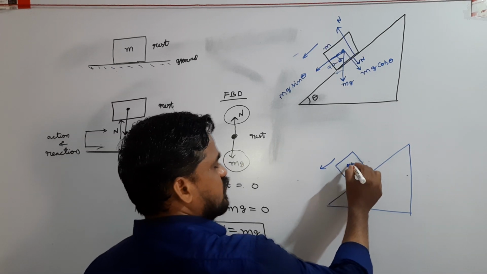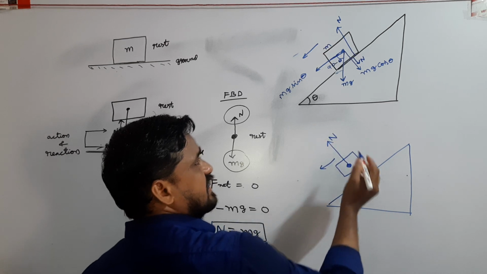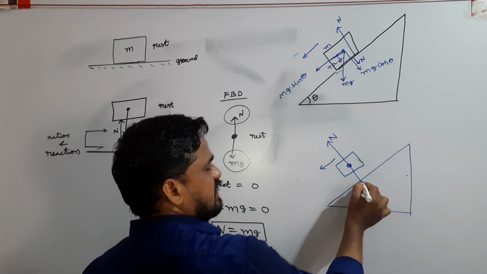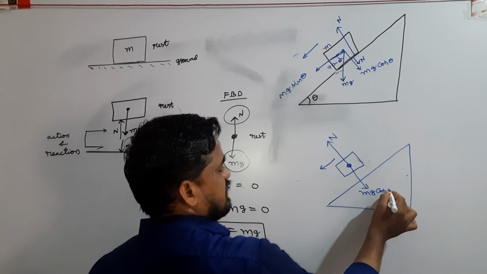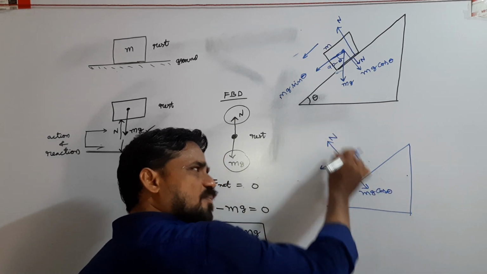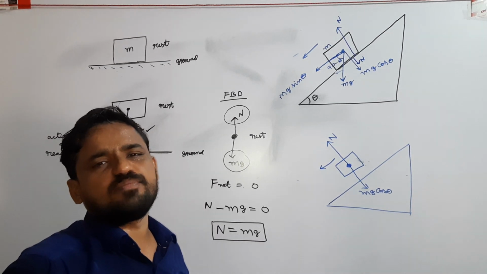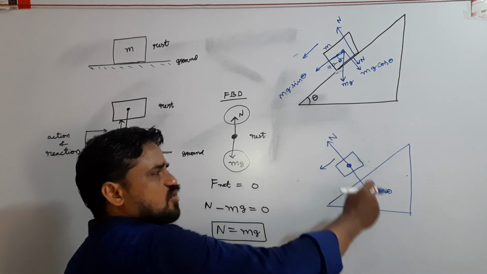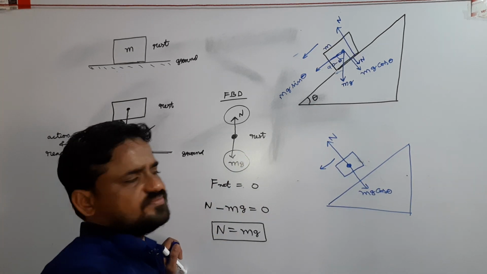The forces acting on the body perpendicular to the inclined plane are N and mg cos theta. Along the perpendicular to the inclined plane, the body is in equilibrium.